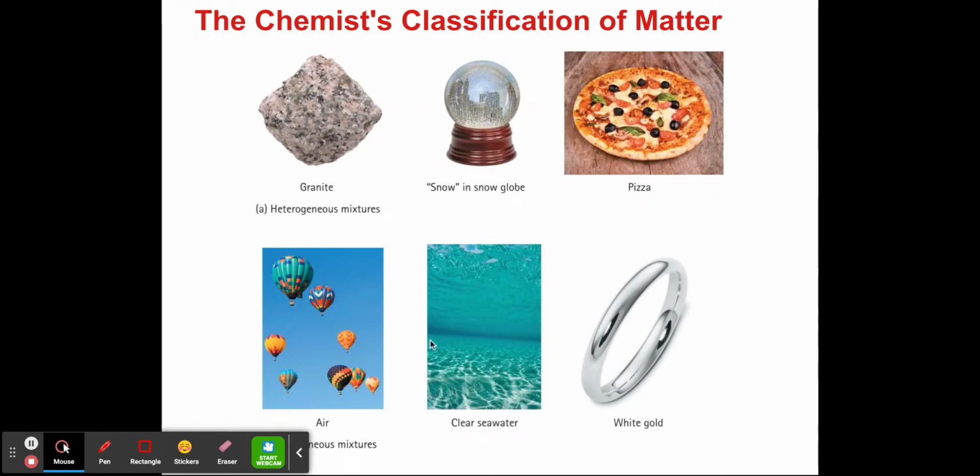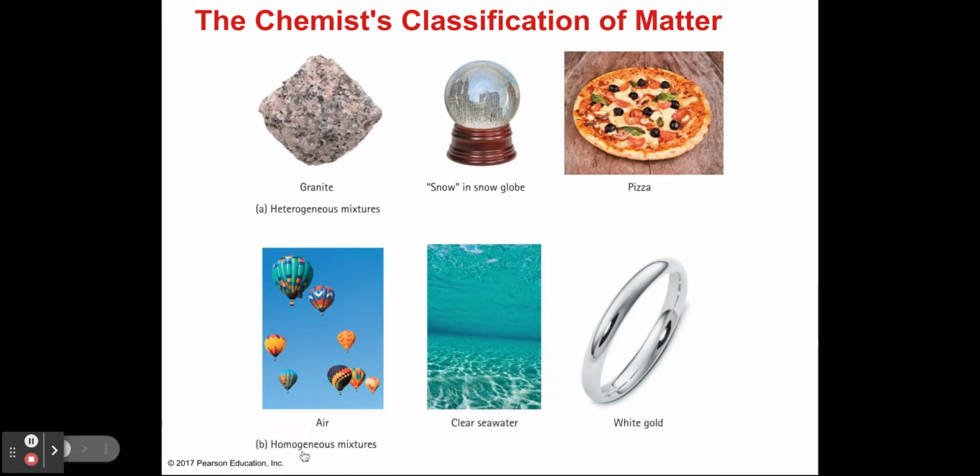So let's look at these examples of mixtures right here and pure substances. This is an example of a mixture, a pizza. Okay. Pizza is an example of a mixture, as you can see right here. Look at granite right here. These are all heterogeneous mixtures. Now, air is an example of a homogeneous mixture. Clear sea water is an example of a homogeneous mixture. Okay, white gold is an example of a homogeneous mixture.